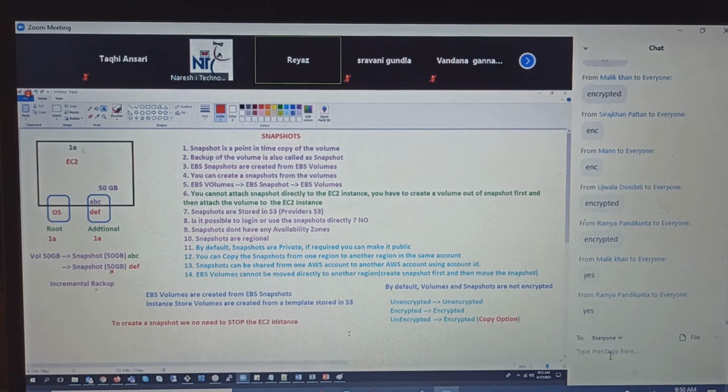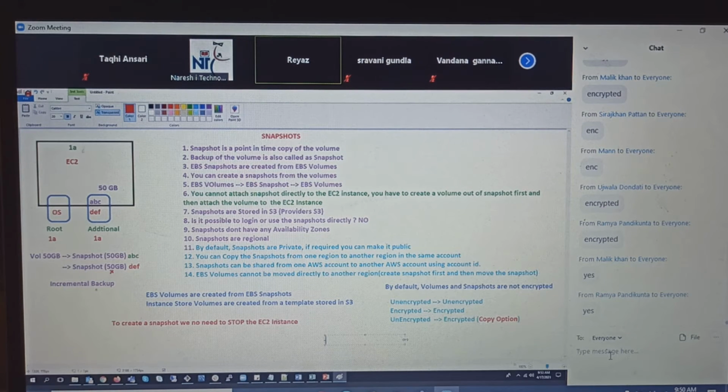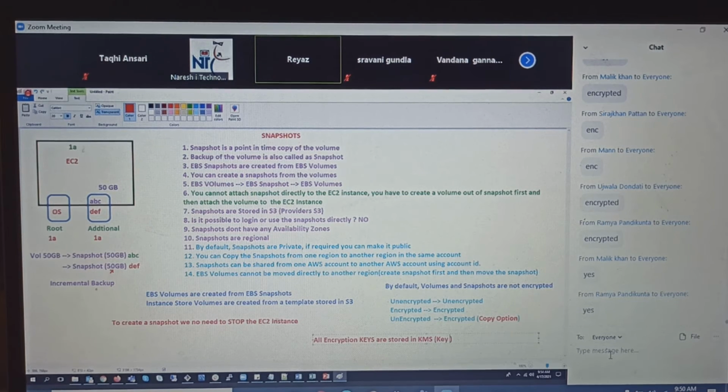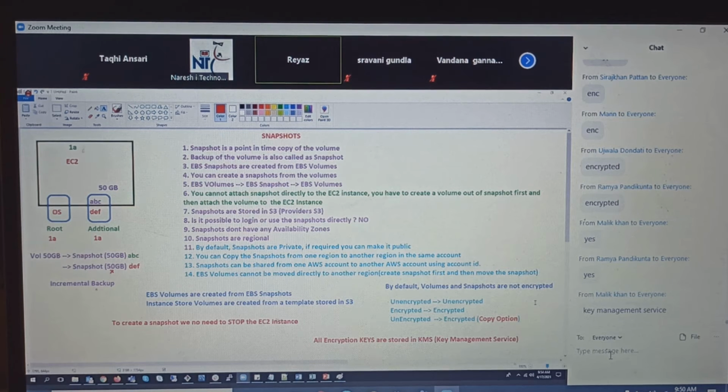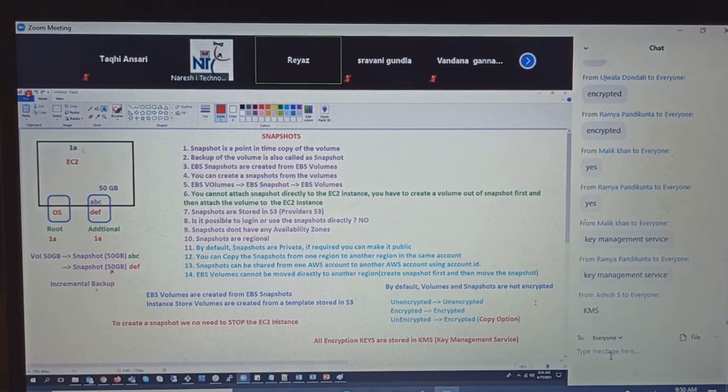And guys, we are talking about encryption. Encryptions are related to keys. Keep this in mind: all your encryption keys are stored in a separate service called KMS. Very important. Key Management Service. KMS, another new service here. What is KMS? Key Management Service. If I ask you where all the encryption keys are stored, in which service, where do you create the encryption keys, where do you store them, from where will you get them? KMS, Key Management Service.